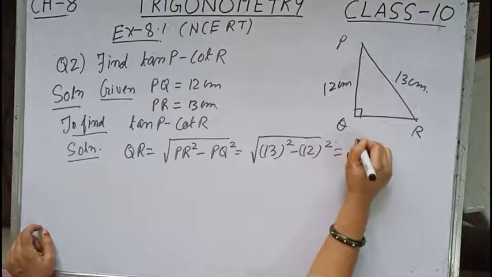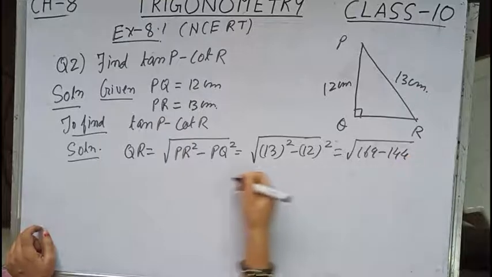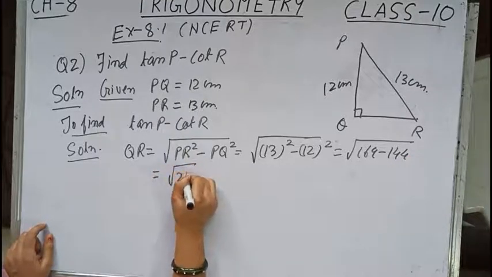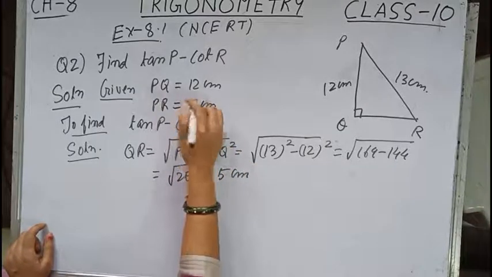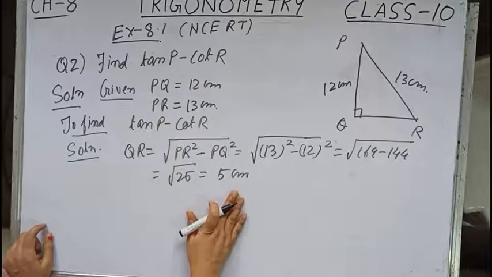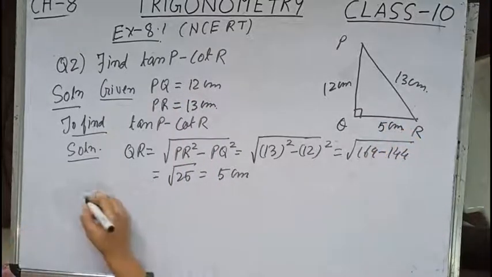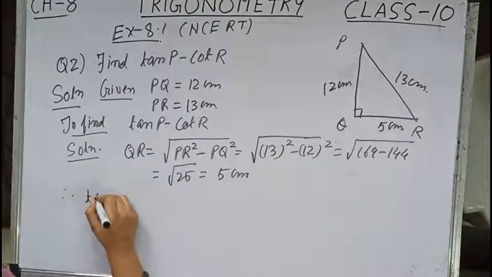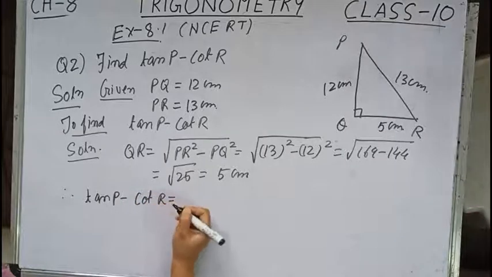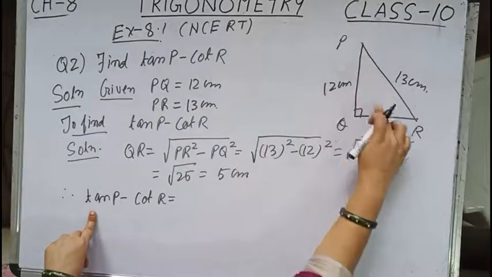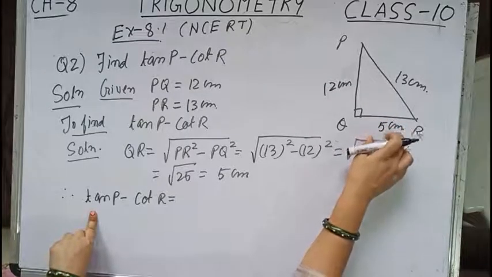Now 13 square is how much, children? 169 minus 144. Now this will be equal to the square root of 25 equals 5 centimeter, because centimeter is given in the question. So we have got the value of QR also. QR is how much, children? 5 centimeter. Therefore tan P minus cot R. Now for angle P, this one is the perpendicular, and tan theta is perpendicular by base.